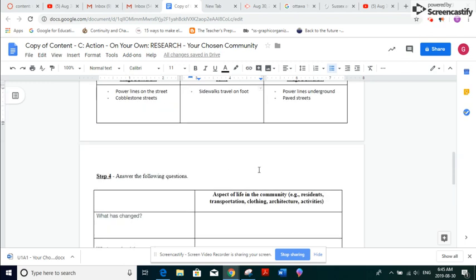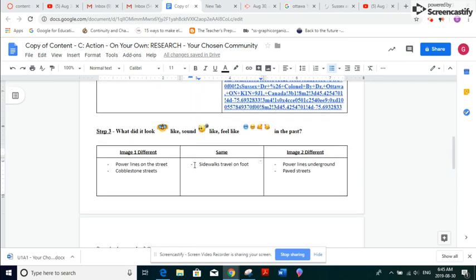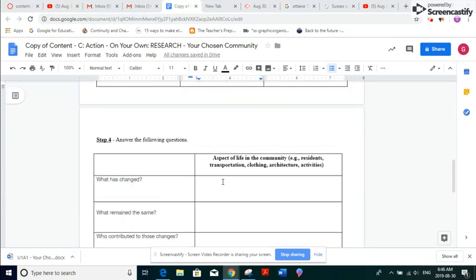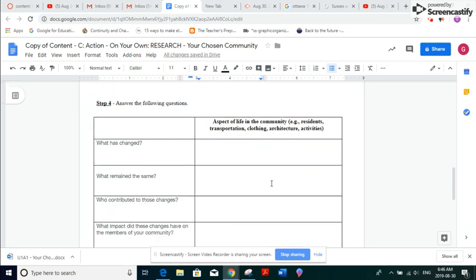So for step number 4, you want to take the information you collected in step 3, and you want to think a little bit about it and apply it. So for example, it says what has changed. So looking at the different aspects of life and things like that. So we could talk about how the streets changed from being cobblestone to being paved streets, right? So that would be something that's changed.